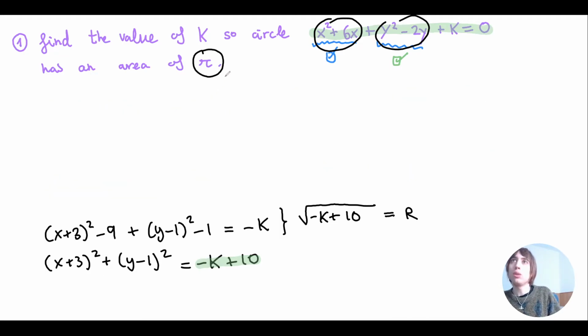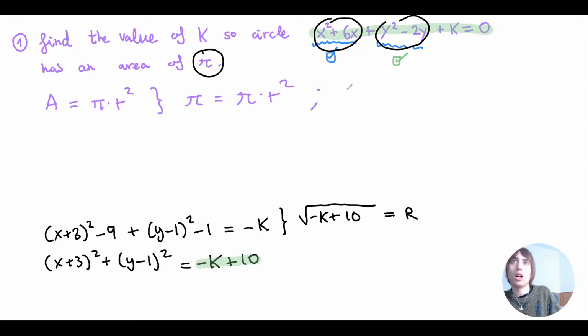Okay, so if I want a circle with an area of pi, let's see which radius I need. I know that the area is pi times radius squared. So I want the area to be equal to pi. So pi equals pi radius squared.